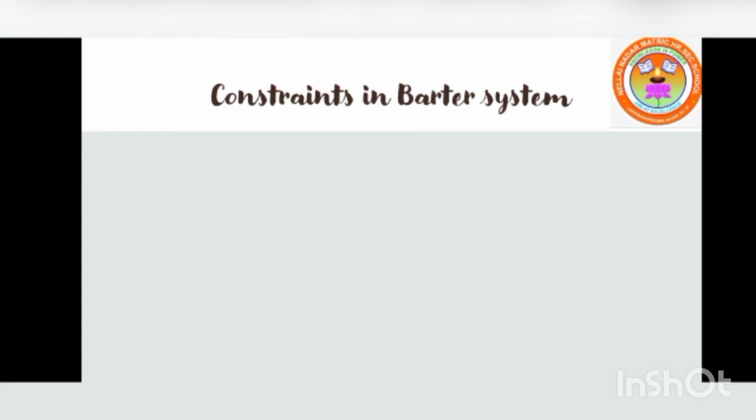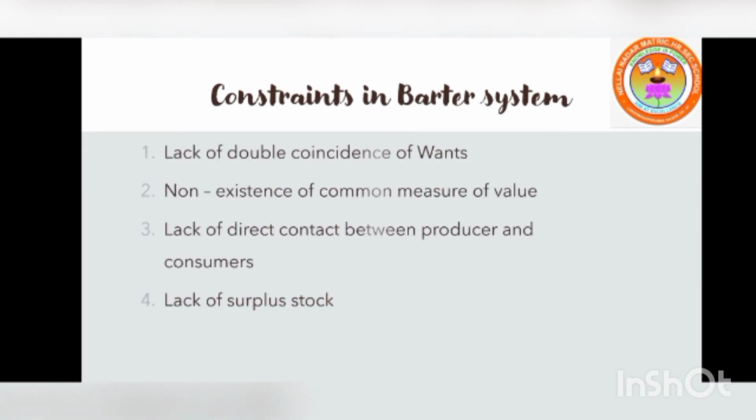Buyer and seller should meet personally to effect the exchange. There are some constraints in the barter system. The barter system envisages mutual exchange of one's goods for another's without the invention of money as a medium of exchange. It imposes certain constraints in the smooth flow of trade, as explained below. There are 4 points.